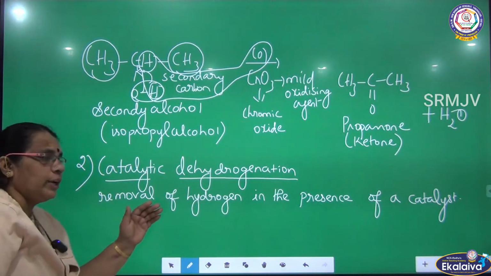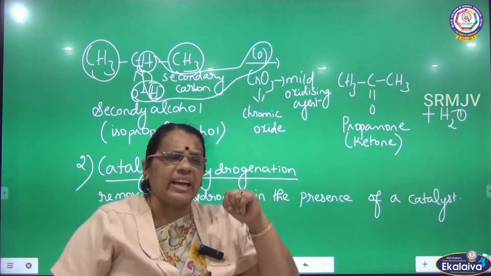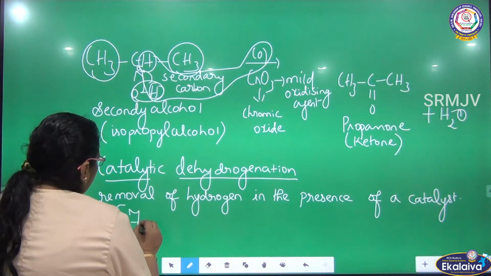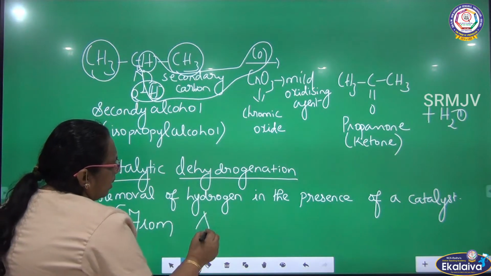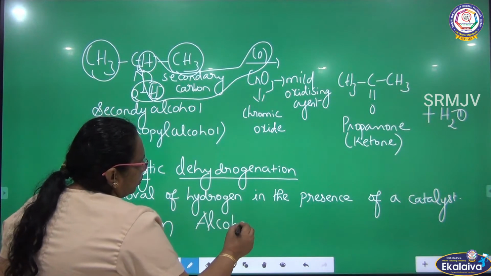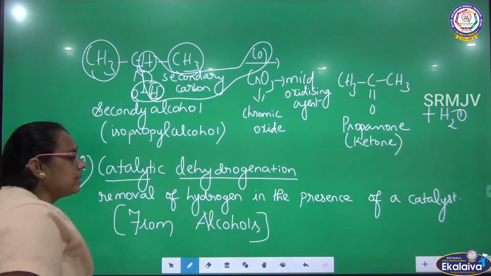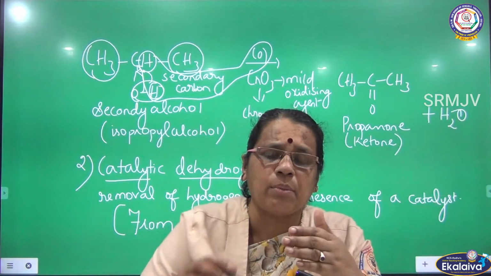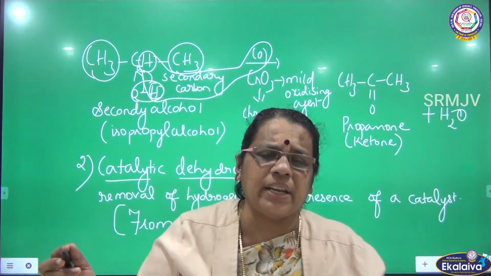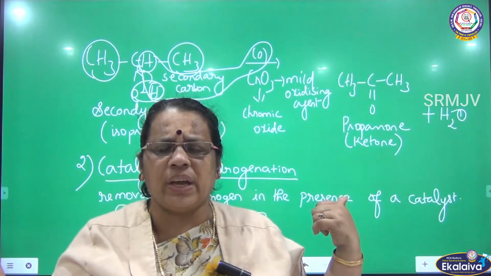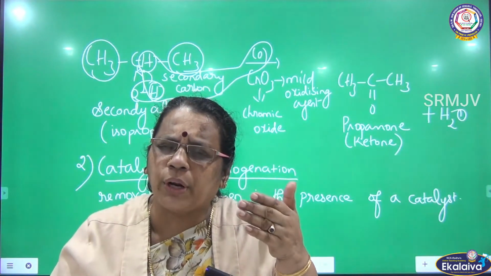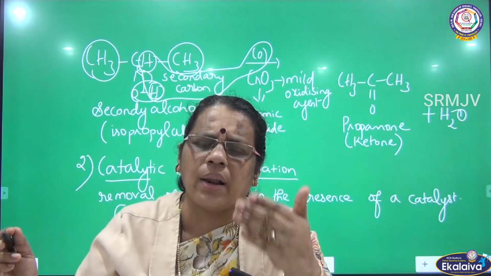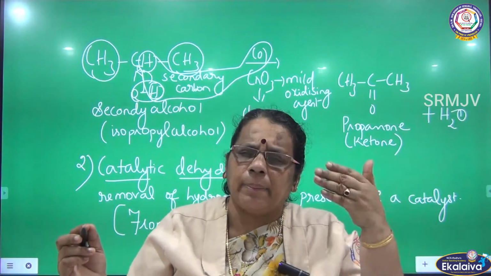So we are going to remove hydrogen in the presence of a catalyst. What is the source? Alcohols. From alcohols we are going to remove hydrogen in the presence of a catalyst. Dehydrogenation means removal of hydrogen. In the presence of a catalyst, I am removing hydrogen. From where are we going to remove this hydrogen? What is the reactant? Alcohol.